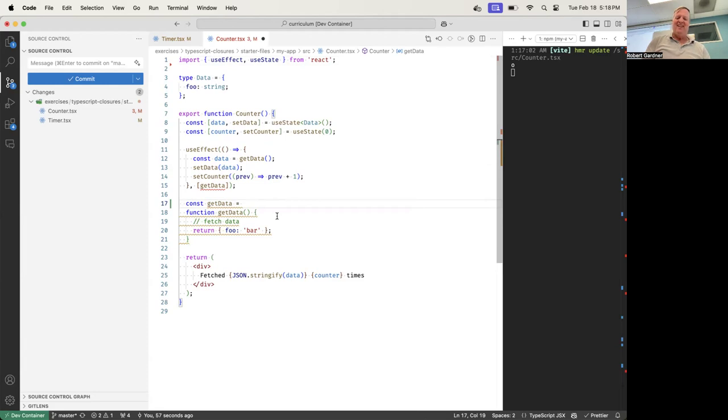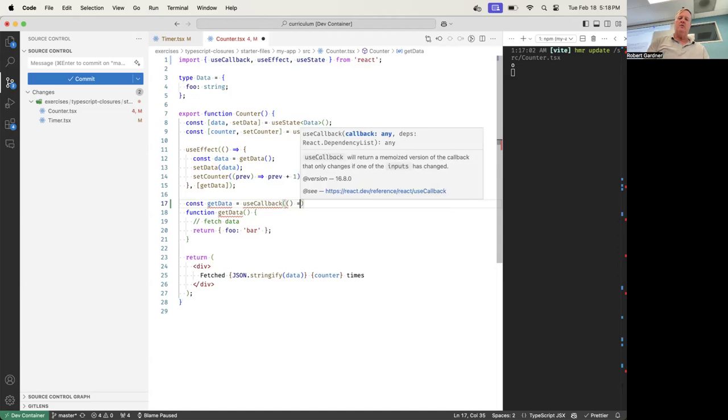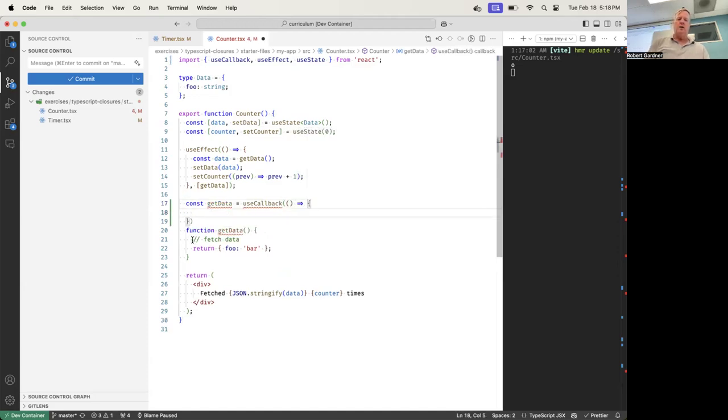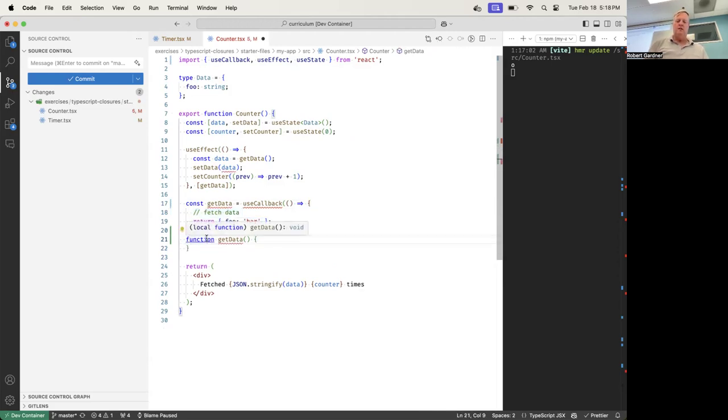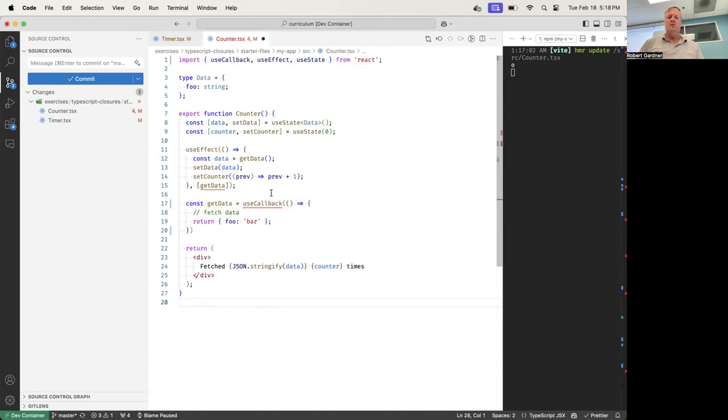Okay, and you call useCallback, which is a React function, and then you pass useCallback an arrow function, and inside the arrow function is the body of your getData. So I'm going to take this and move it up inside of there, and then I delete this. And then you have to pass it a dependency array.